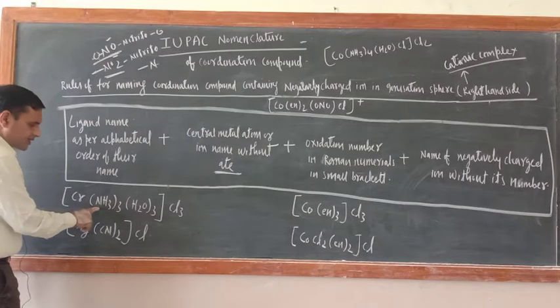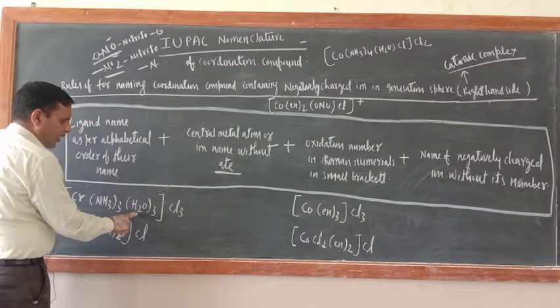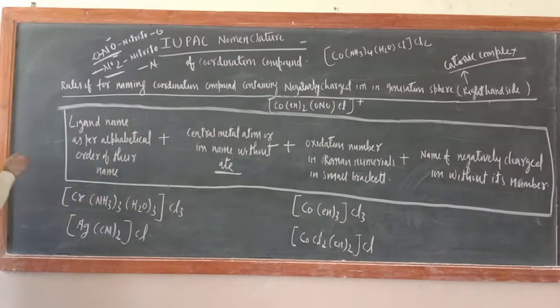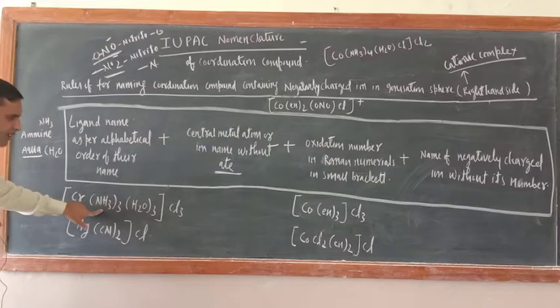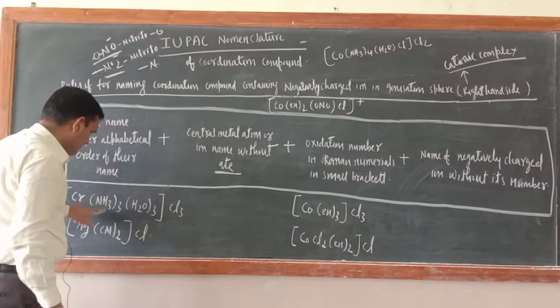So just see, this is ammine, this is aqua. Ammine, AMMINE, that is for NH3, and aqua, AQUA, is for H2O. Now the first letter is A only, so it is not a deciding letter. Then go for the second letter, which is coming first. Here M is coming, here Q. So which should be named first? NH3 should be named first.